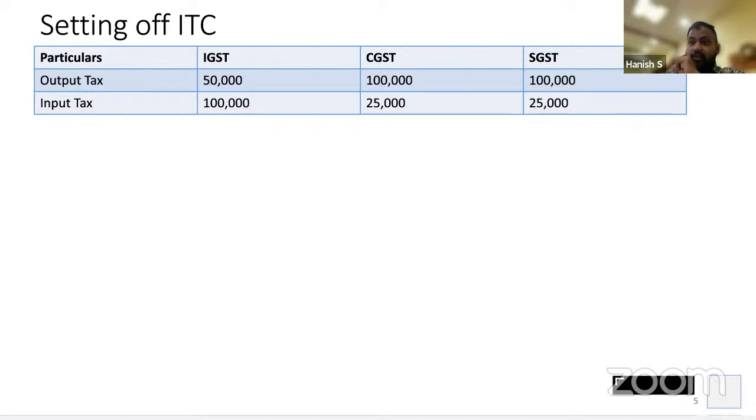It is not 2,50,000 minus 1,50,000. It is not a consolidation problem. I is separate, C is separate, S is separate. In the exam, don't make output total 2.5, input total 1.5. So total tax liability to be paid is 1 lakh. In C, how much? S, how much? I, how much?